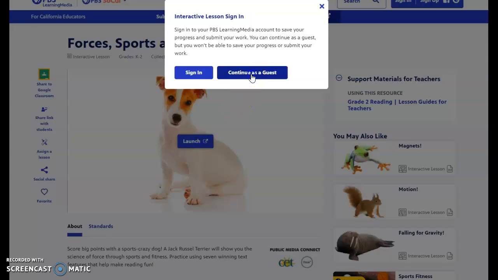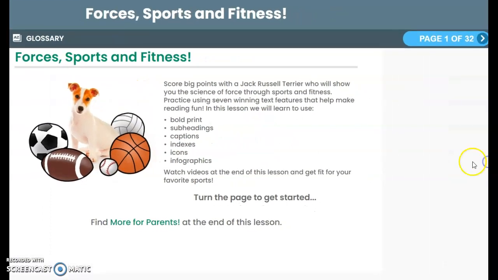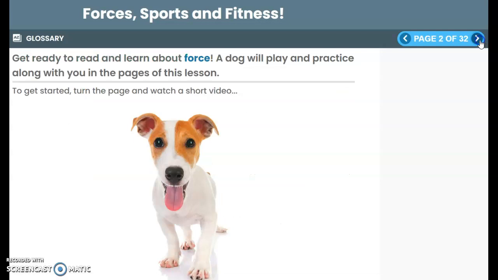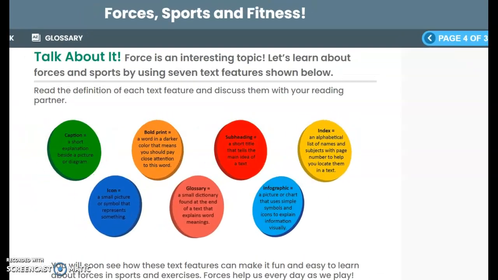If I hit launch here and continue as guest, you can see it opens up this whole new section where students can engage in this activity while learning more about, for example, this topic: forces, sports, and fitness. So I really believe that the students will really enjoy this feature here, as you can see if I click forward here and show you how it goes. So that's one thing I really like a lot about this site as well.